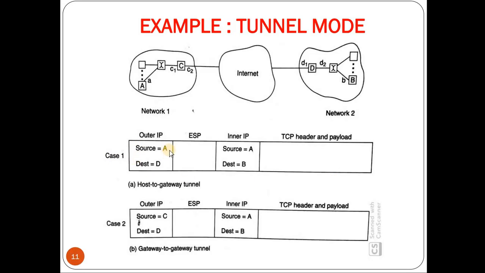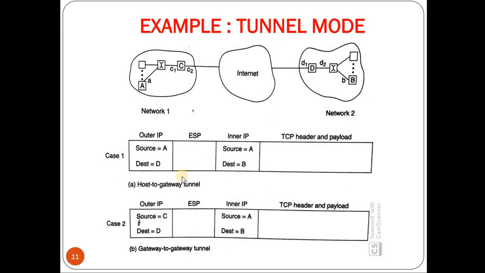So in case 1, the outer IP header has the source A and destination D. Basically, A is sending the packet to D. It is initially being routed to D. So on receiving the packet, D will authenticate the user A. If the authentication is successful, then D will strip off the outer IP header.